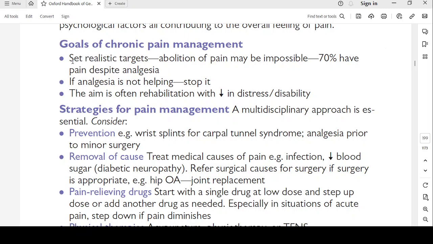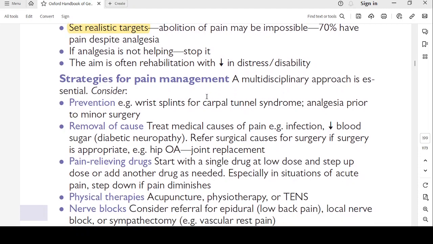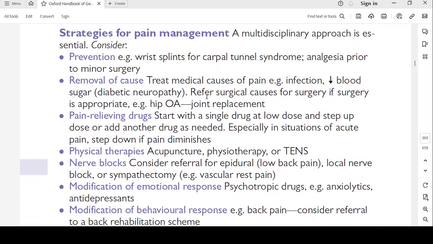So, you have to set only realistic targets. If analgesia is not helping, stop the analgesia. The aim is often rehabilitation with decrease in distress and disability. Strategies for pain management: a multidisciplinary approach is essential.